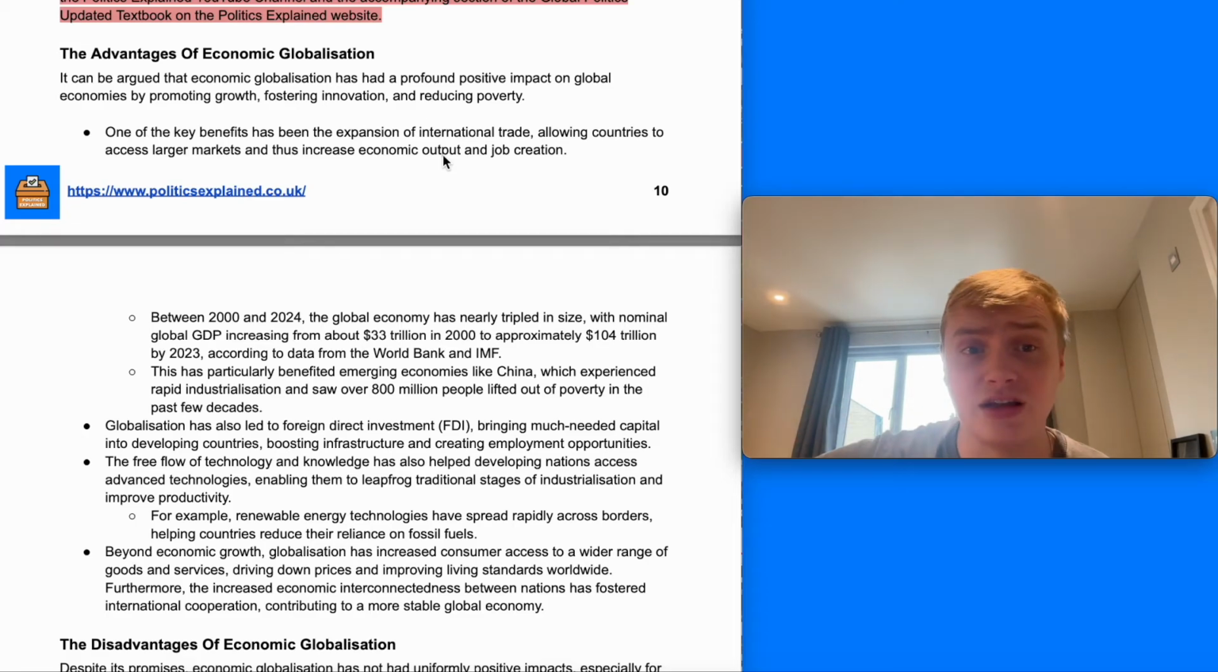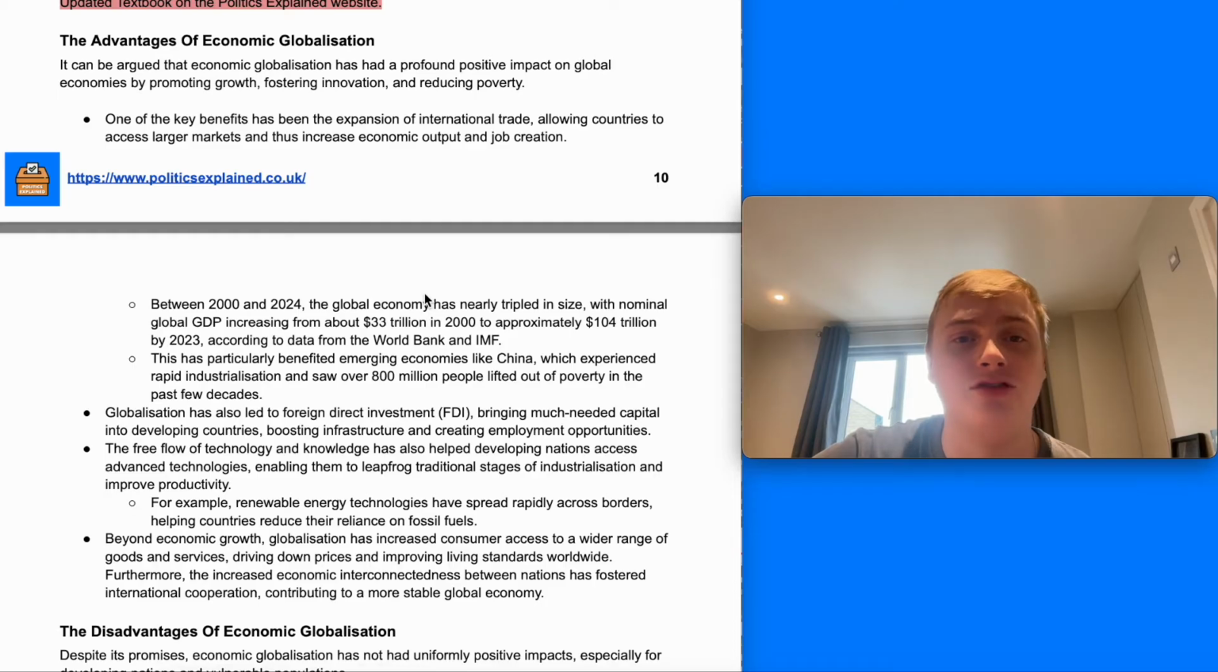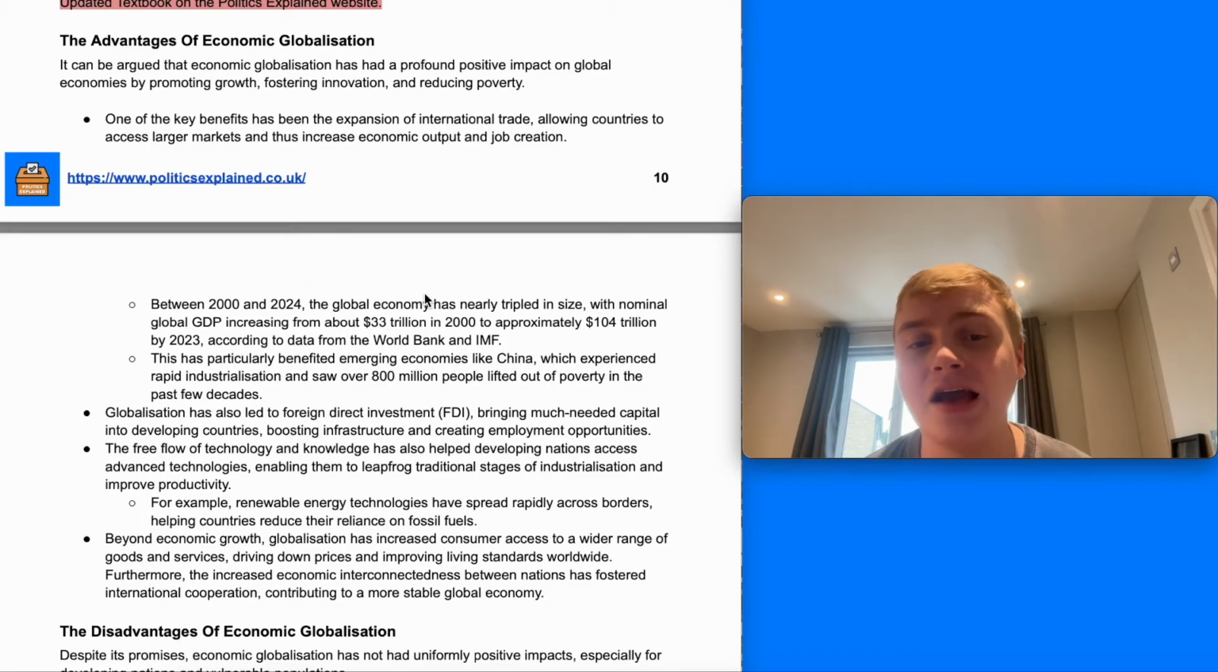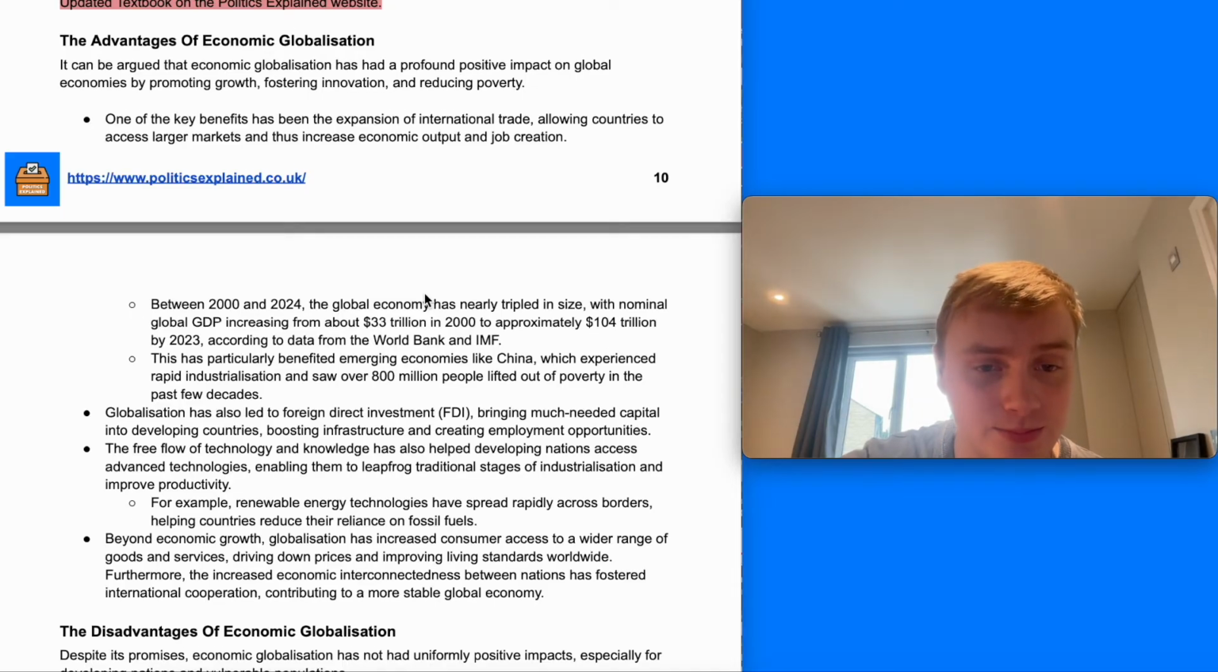So one of the key benefits has been the expansion of international trade, which has allowed countries to export into larger markets and thus increase economic output and job creation. You've seen the global economy triple in size as a result. And this has really benefited particularly a lot of emerging economies like China, which has experienced rapid industrialization and saw over 800 million people lifted out of poverty as a result of economic globalization.